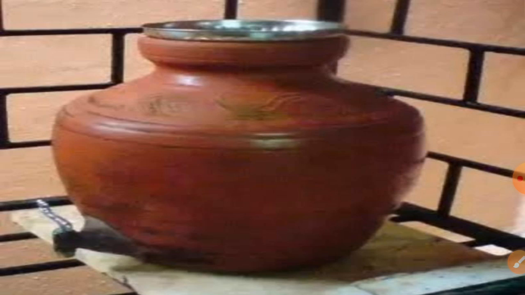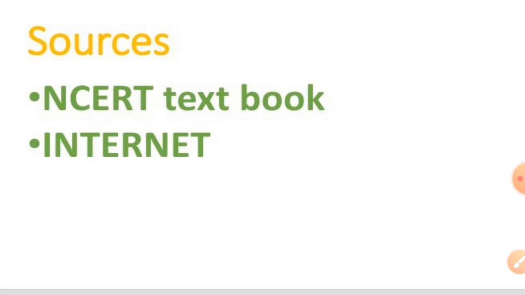Another example is the earthen pot. An earthen pot, or surai or matka, has small pores in its walls, right? When water is poured into it, some of it seeps through these pores to its outer surface. On reaching there, it evaporates. The heat required for evaporation is taken from the earthen pot and from the water in it. As a result, the water in the earthen pot gets cool. So evaporation always causes cooling. These are the examples.